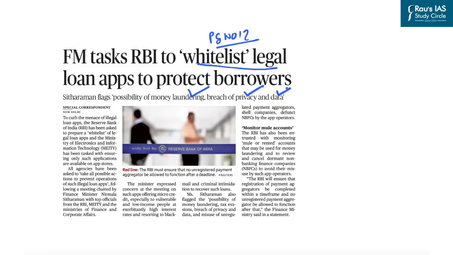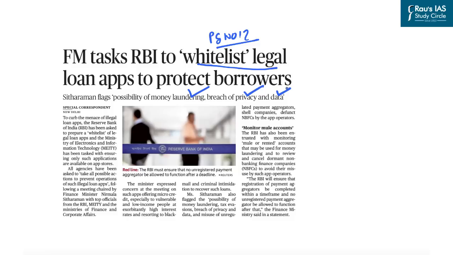The issue with these illegal loan apps is that they lend loans at a very high interest rate. They also involve themselves in unethical recovery practices, and that is seen as harassment against the citizens of India. Such unregulated and unchecked growth of apps can undermine the financial stability of the banks and the NBFCs.